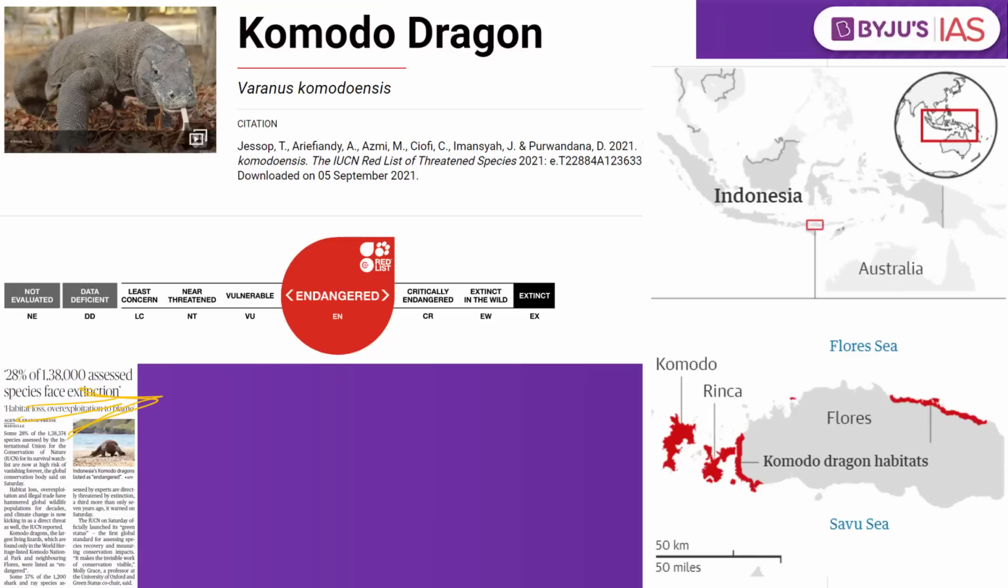Where is this Komodo dragon? This is endemic where? To Indonesia. It is not in the Amazon forest, but this is endemic to Indonesia, where it is present in some of the islands of Indonesia like Komodo, Rinca, Flores, as well as Gili Motang. It is these islands of Komodo and Rinca where we find this Komodo dragon.